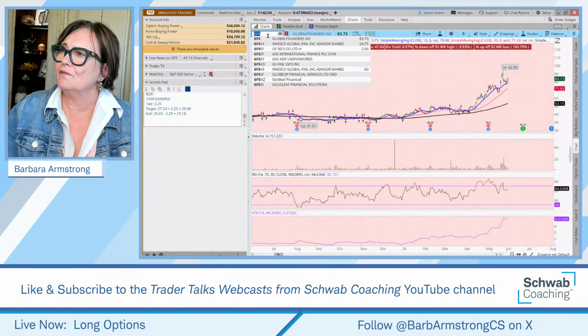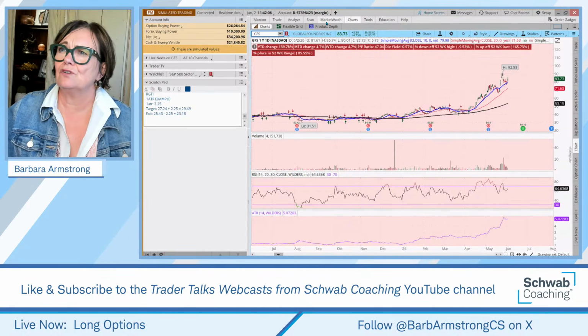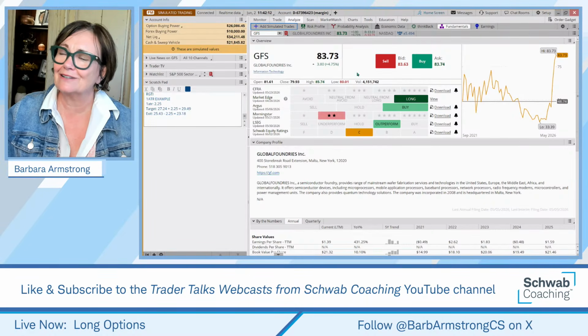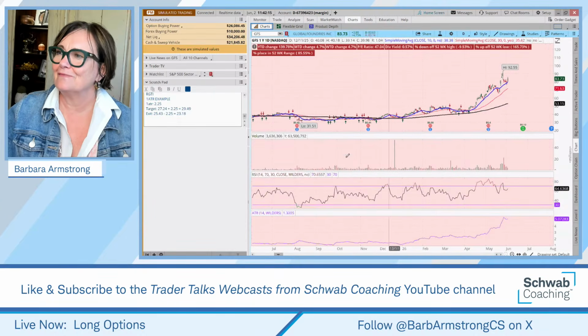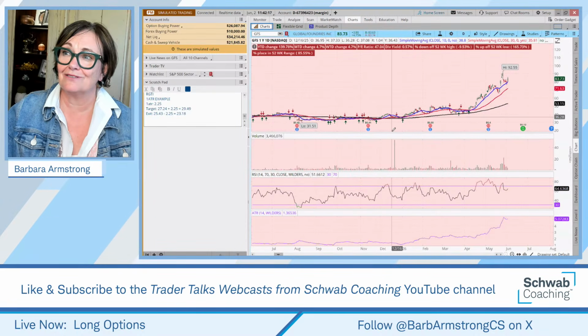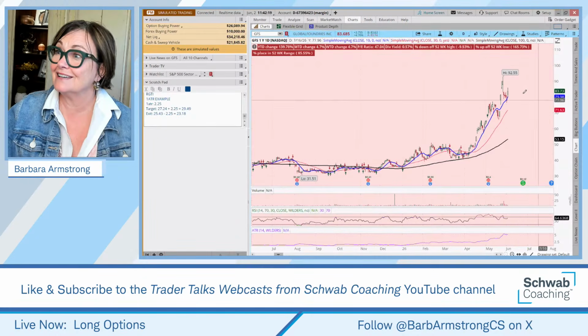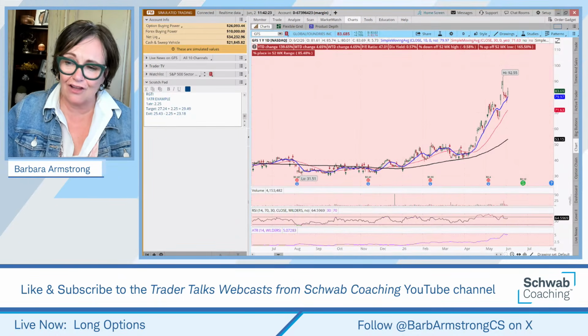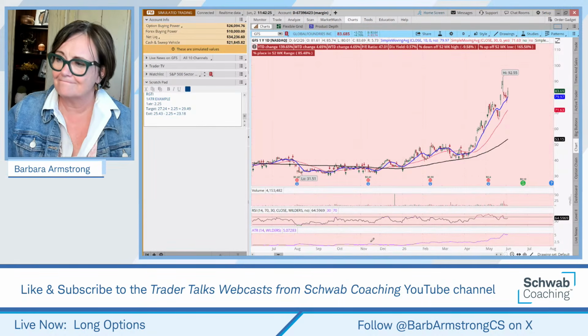Or how about Global Foundries? Now, if you're not familiar with this company, it's still in the tech sector; it's a semiconductor foundry. So you may have thought, oh, she's going to industrials. Yeah, no, actually I didn't. And what would you call this? Does that not look like a classic bull flag?